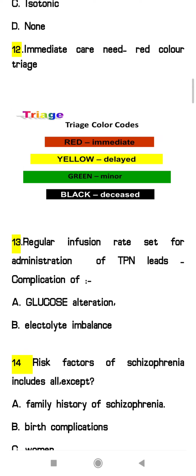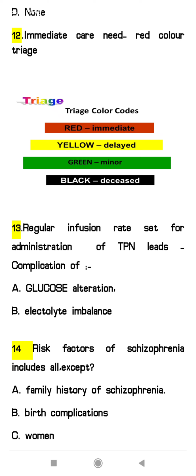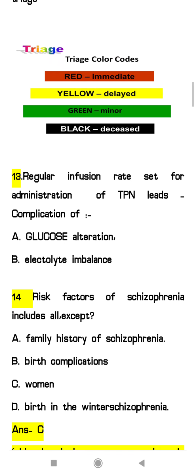So for immediate care we give red color triage, delayed is yellow, minor is green and black for the deceased. Next question, 13, a regular infusion rate set for the administration of TPN; not maintaining it leads to the complication of what? Option A, glucose alteration, B, electrolyte imbalance. I have not got the proper options here.